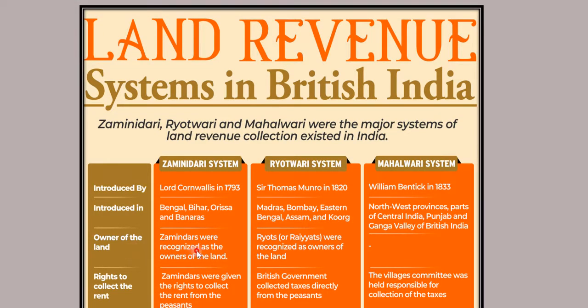So owner of the land. Zamindars were recognized as the owners of the land. Here the Rayats were recognized as the owners of the land. Right to collect the rent. Who had the right to collect the rent? Zamindars were given the rights to collect the rent from the peasants.